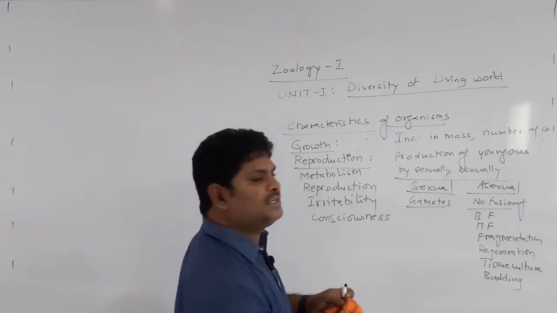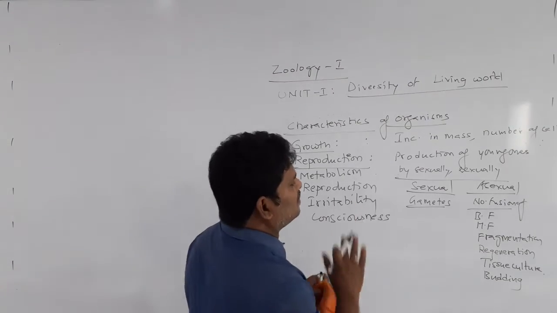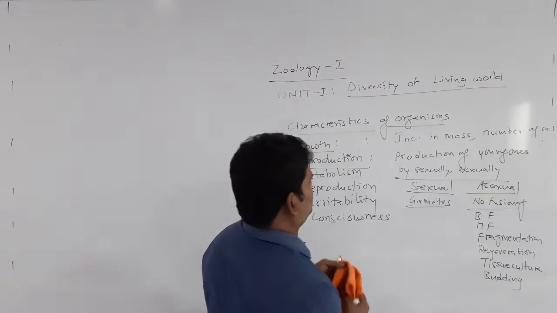So reproduction is also a non-defining process.